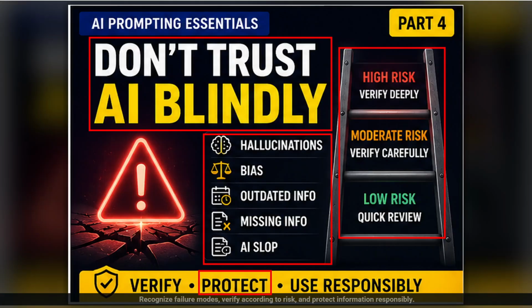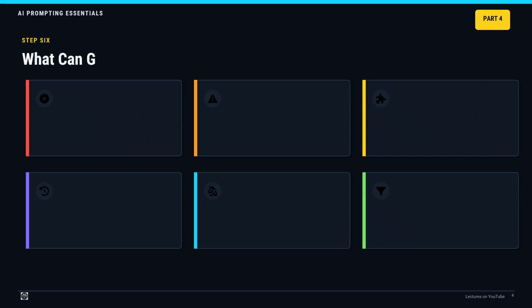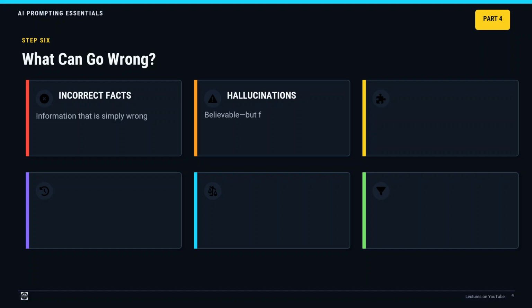Step 6. Evaluate what can go wrong. AI output can fail in several different ways. Understanding those failure modes helps you refine and verify more effectively. Incorrect facts. The response may contain information that is simply wrong. Hallucinations. AI may generate believable information that has no factual basis.